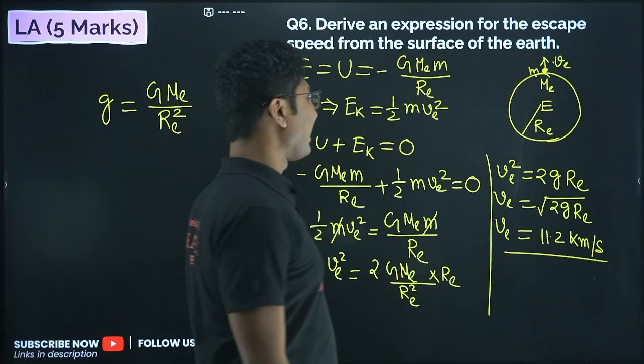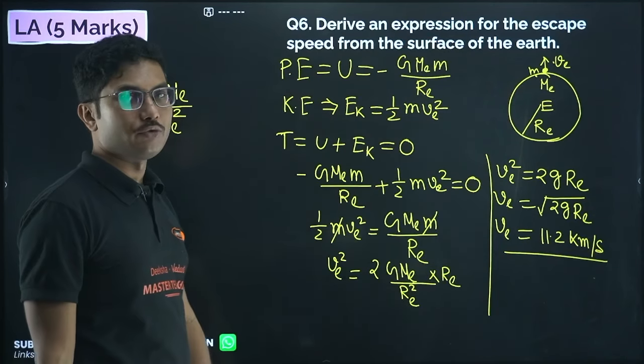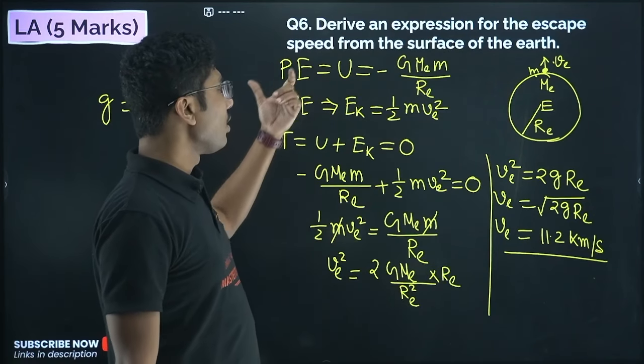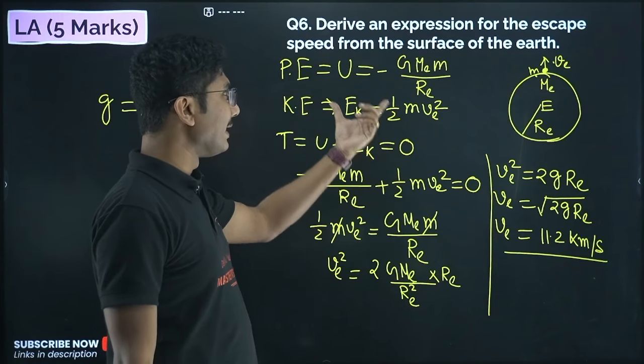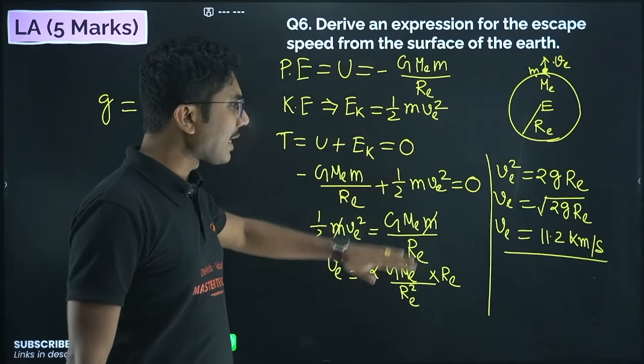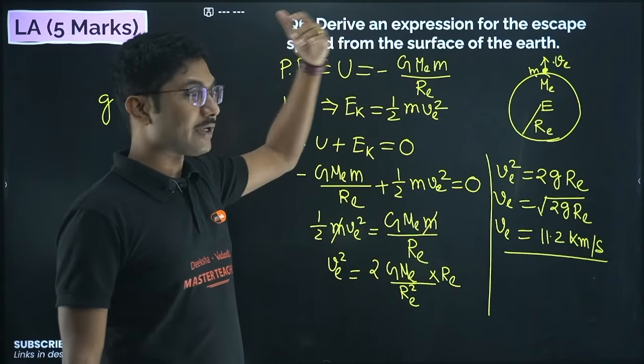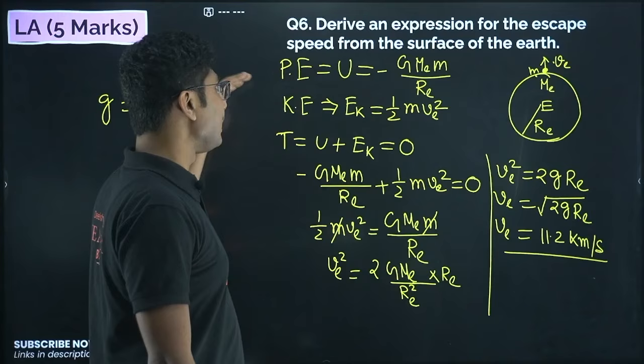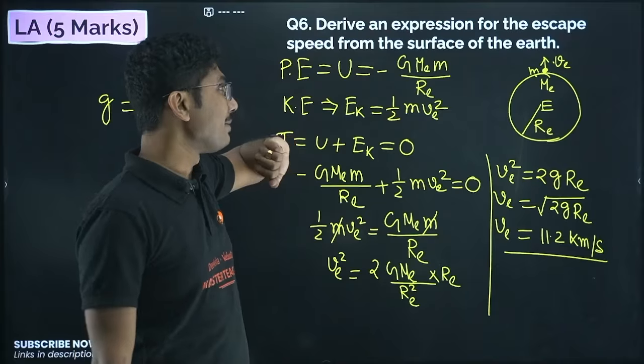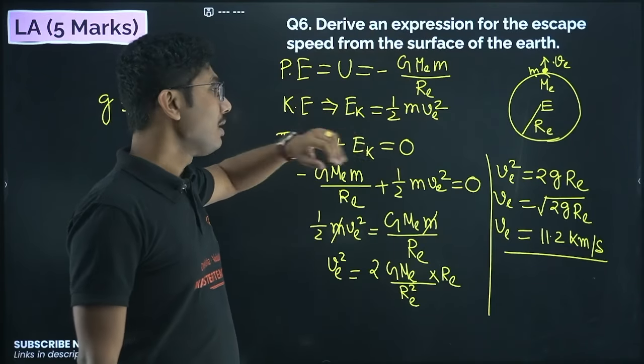Okay, so this is the correct derivation. If you do it, you should get full 5 marks, but you have to mention why each line is written. After the derivation is done, you don't need to write anything, but you have to mention that the potential energy of an object on the surface of the Earth is given by U equals to minus GMm by R.